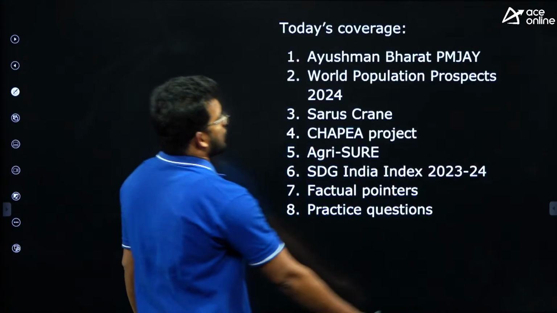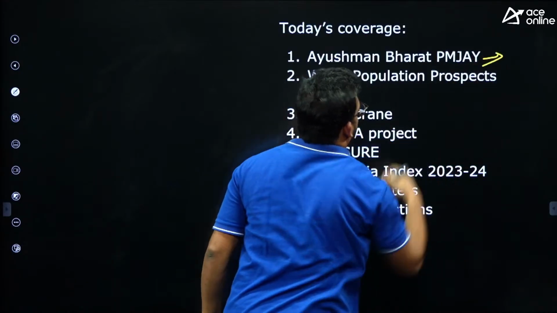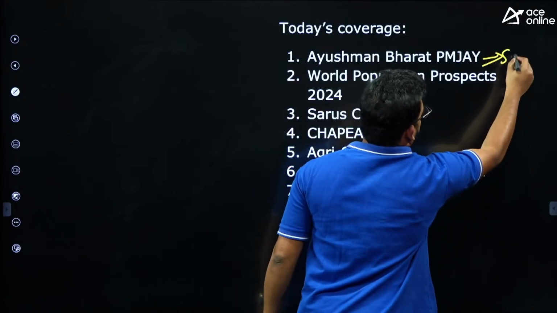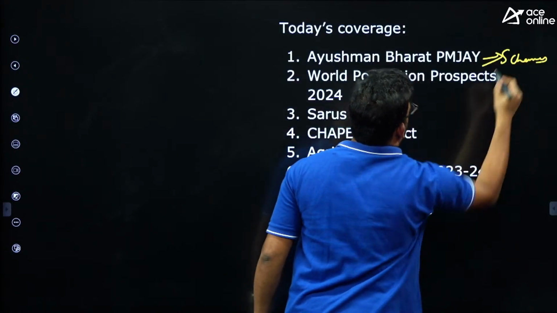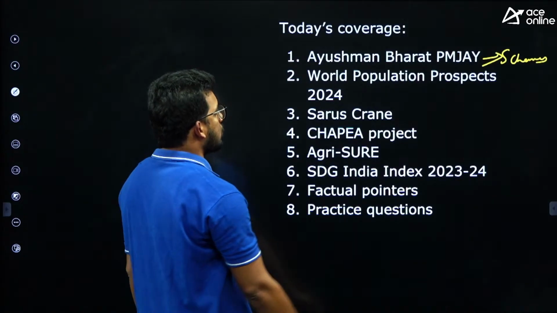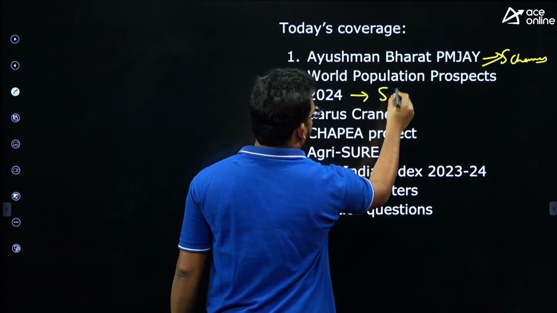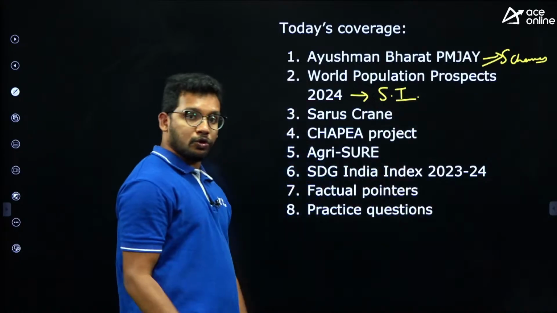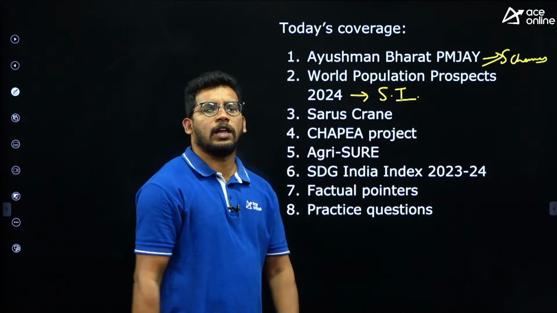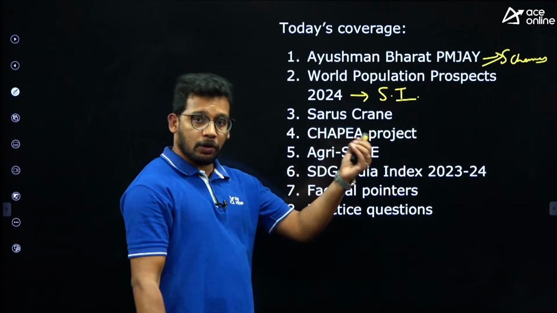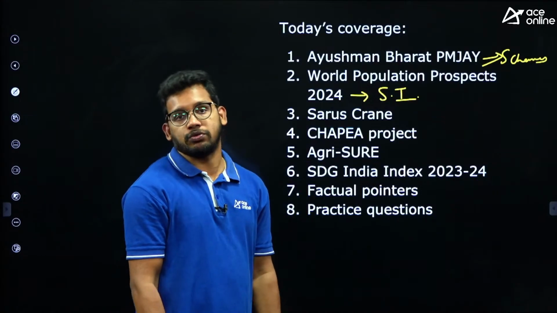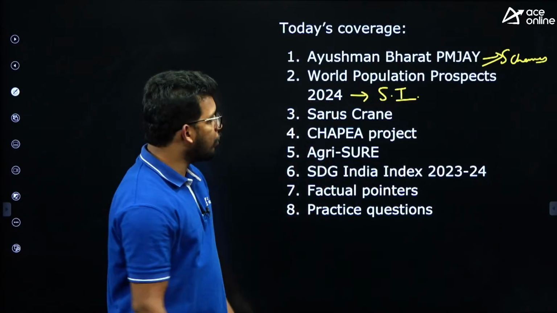First one, Ayushman Bharat, Pradhan Mantri Jan Arogya Yojana, a very important article. This is part of schemes and policies. Then the World Population Prospects Report. This is related to social issues, especially for those writing state PSC exams. For example, take the Telangana state PSC exam: you have social issues in a lot of things, so there you can use this data and the issues. We'll see the report details.